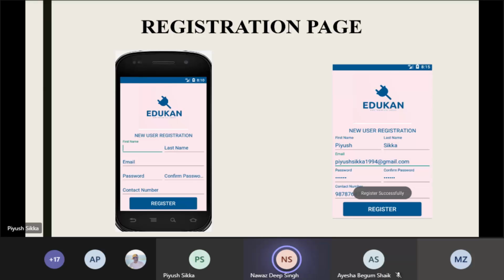Firstly, the email. If the user enters the wrong email and the password, on entering the wrong email, he will not be able to get the validation mail. So the user data will be stored in the database, and until and unless it is validated, they will not be able to log in. Like here, Piyush has entered all of the fields with his name, with his credentials, and he clicked on register, and it shows that it is registered successfully.